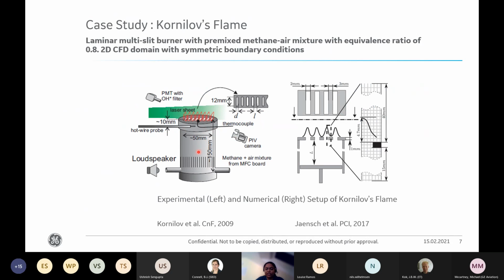On the left hand side figure, I show the experimental setup of a Cornelius flame. It's a multi-slit burner with a premixed methane air mixture with an equivalence ratio of 0.8. On the right hand side figure is a 2D CFD domain with symmetric boundary conditions. I will be using the data obtained from the CFD simulation.